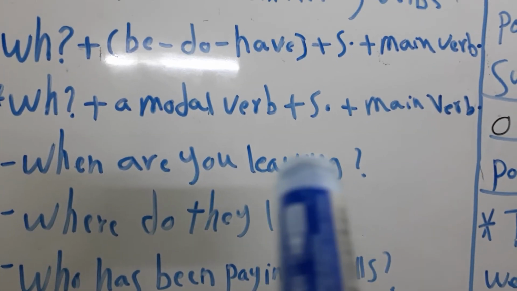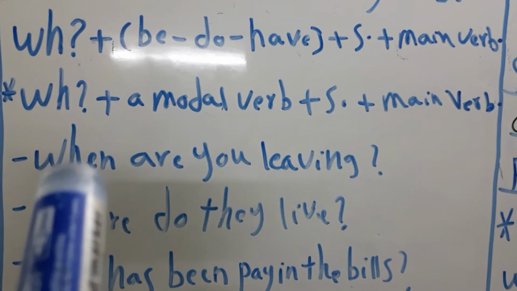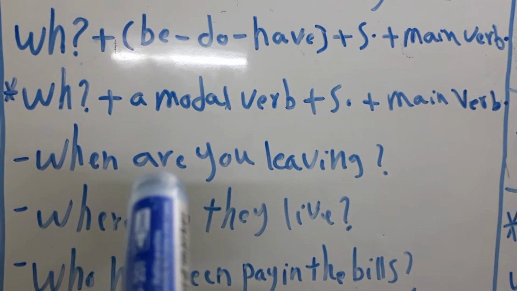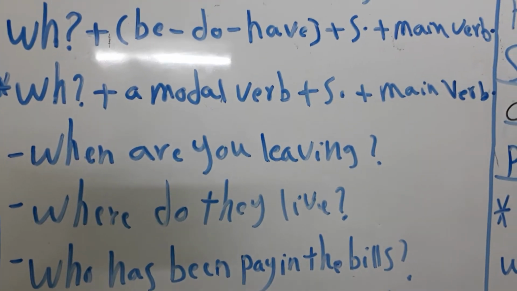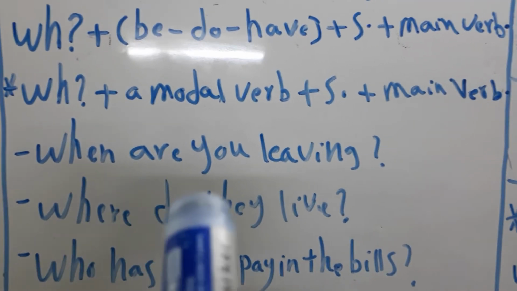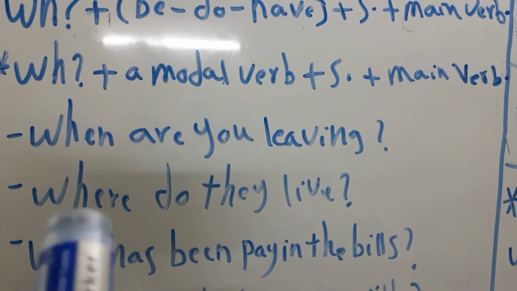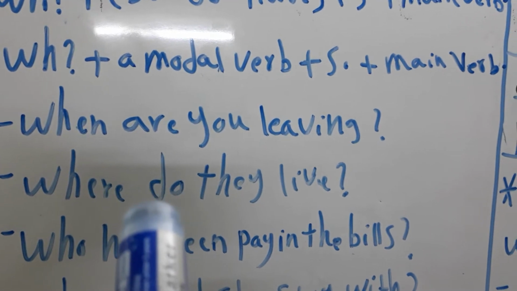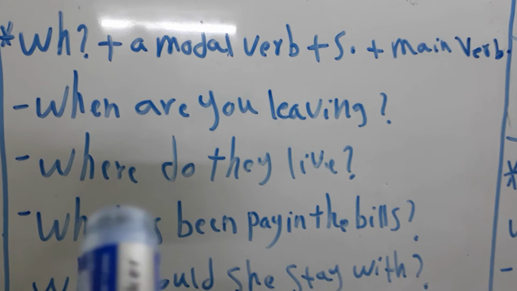Here is the WH word, one of the verbs of to be in the present, the subject, and the main verb. I will have another example for the verb to do. Where do they live? WH word, the verb to do, the subject and the main verb.